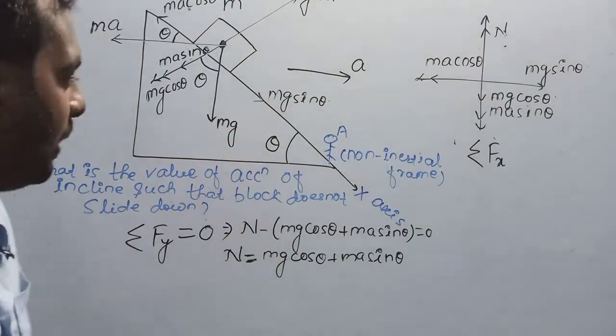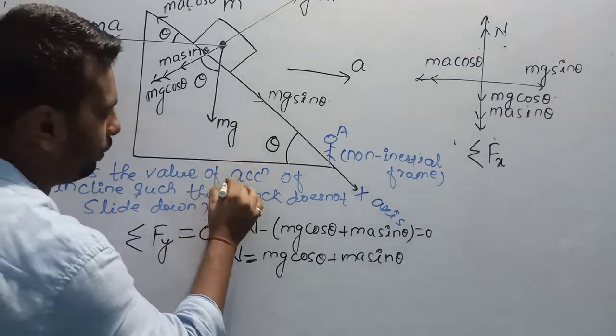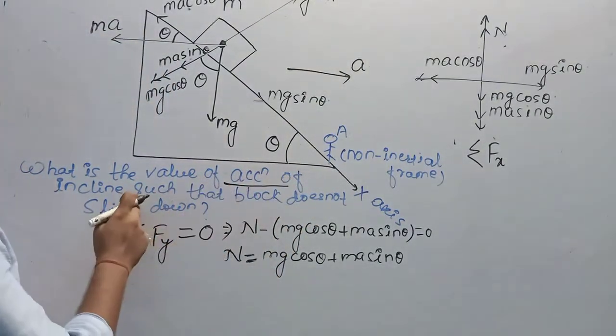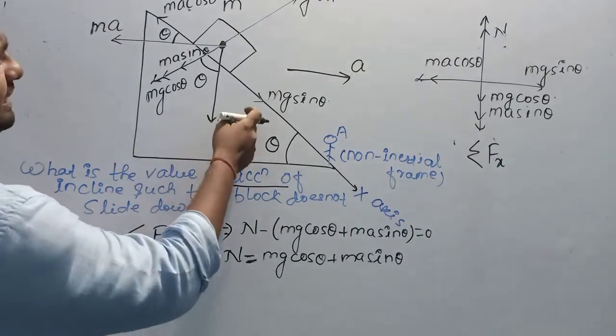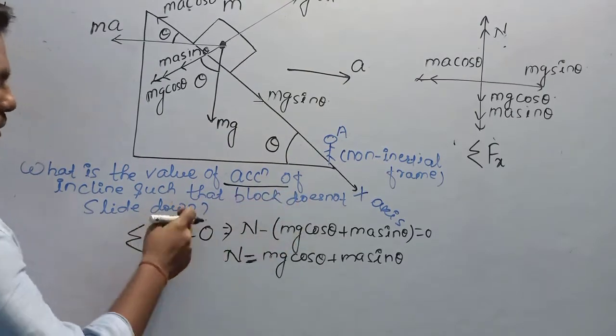Since I have to find the value of that acceleration, what is the value of acceleration of the incline? You can say incline, or you can say the acceleration of this object for which this block does not slide down.